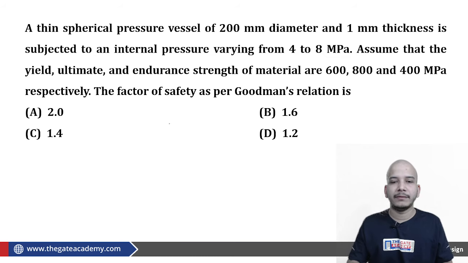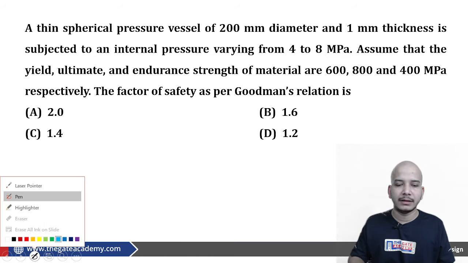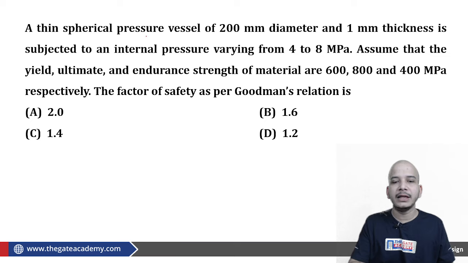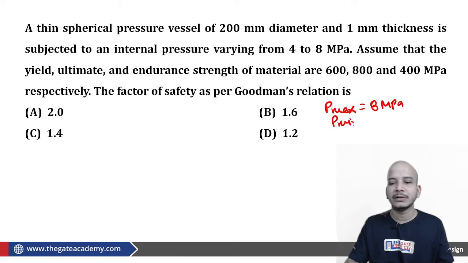Here you can find another problem. A thin spherical pressure vessel of 200 mm diameter and 1 mm thickness is subjected to internal pressure varying from P maximum, it is not the stress maximum, it is a P maximum which is 8 megapascal, and P minimum which is 4 megapascal. From here you can calculate sigma max and sigma minimum for the spherical pressure vessel, which is PD by 4T.